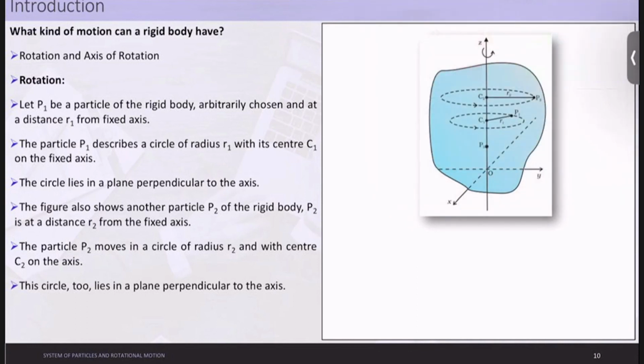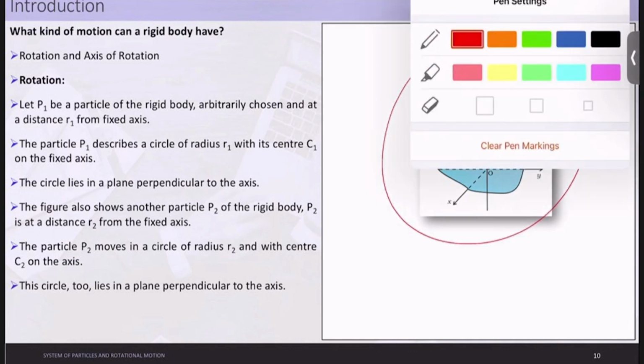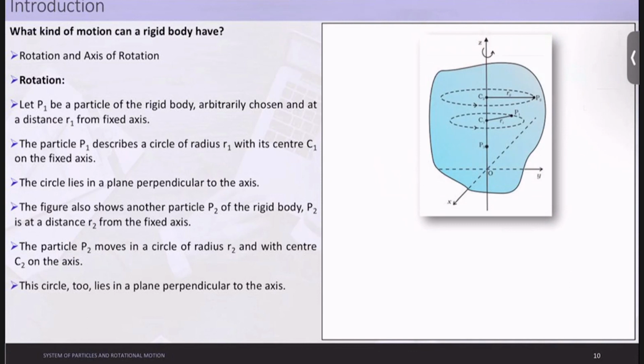Let's move forward. So now let us look at this. This diagram has been explained. So let us look at the particle P1. What is happening for P1? P1 is basically rotating in this circle with the center which is C1, correct? Similarly, the particle P2 is rotating in this circle with radius R2. If you need to find the same for the particle P3, you can clearly see that it is not rotating. Why? Because the radius is 0.